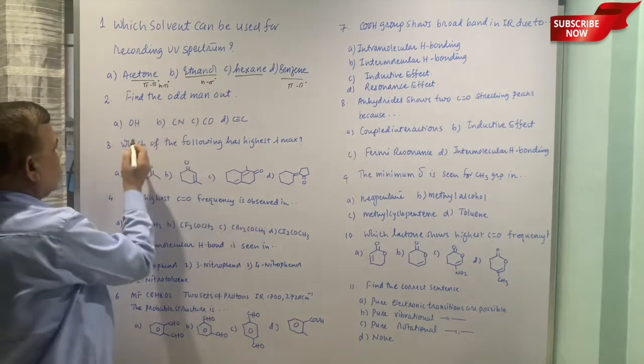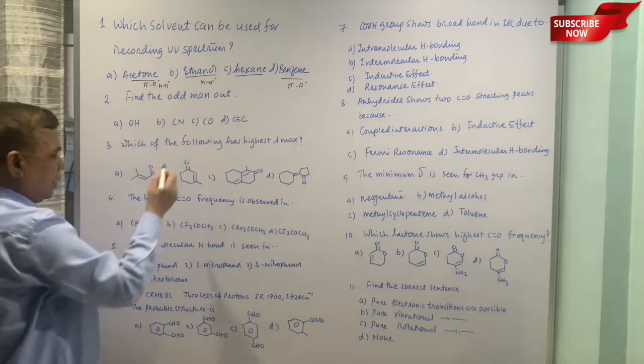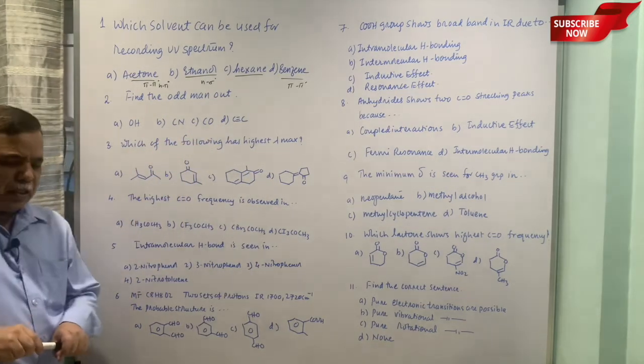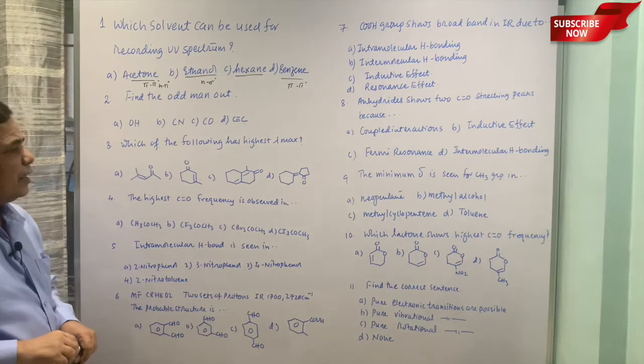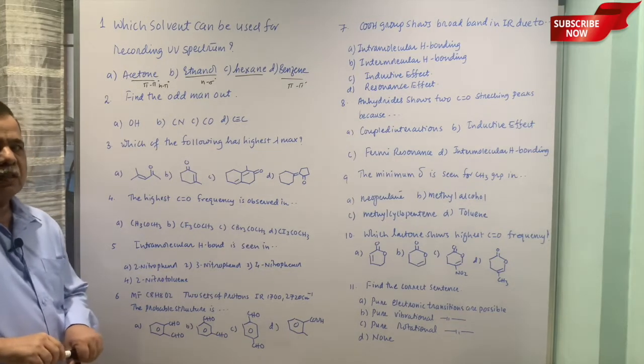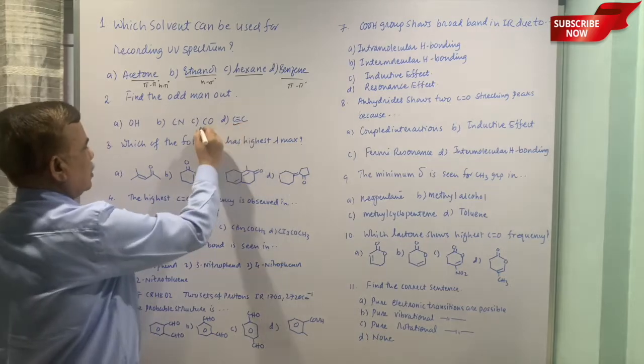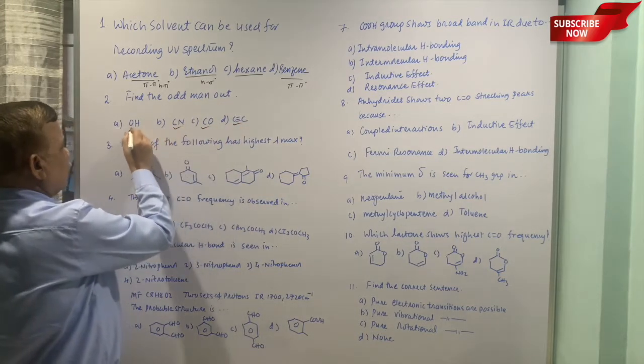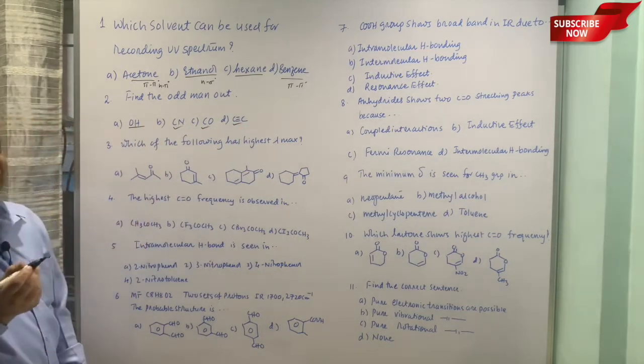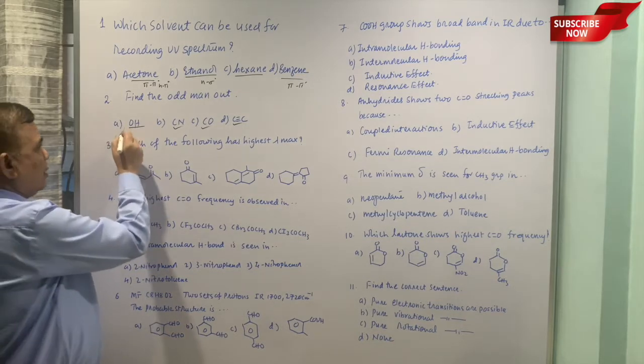Find the odd man out: OH, CN, CO and C triple bond C. Now this question is related to chromophores, the group of chromophores. This is a chromophore, this is a chromophore, this is a chromophore, this is an auxochrome and not a chromophore. So this is odd.